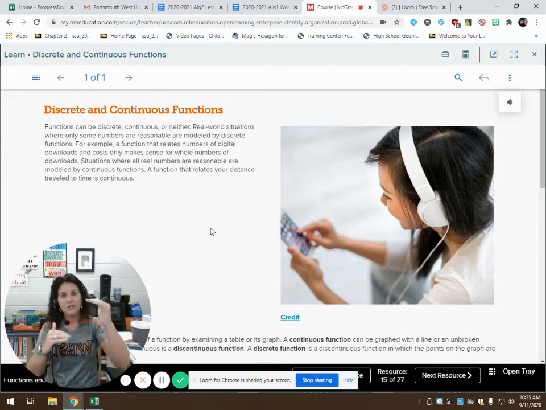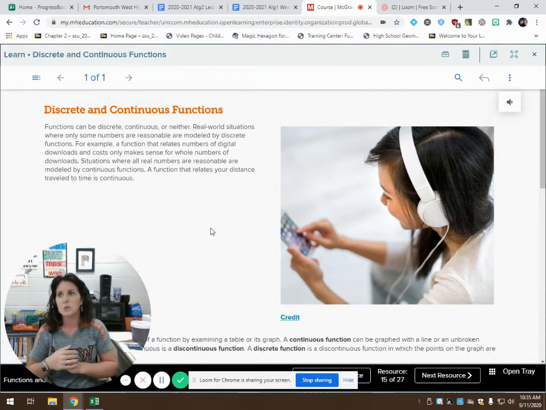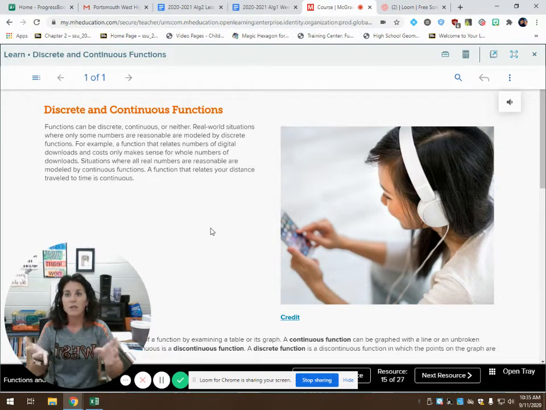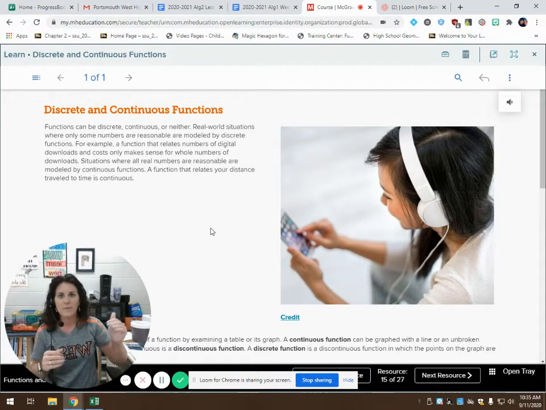That's a discrete function, but continuous is like how long it takes me to walk from my home to the school. There's a continuous amount of time. Time is in minutes, seconds, milliseconds. I mean, you think about punching a stopwatch. It just continues and continues. All of the numbers are included.